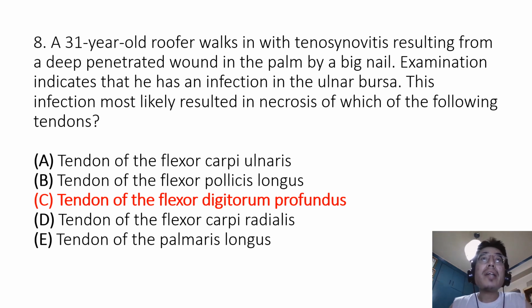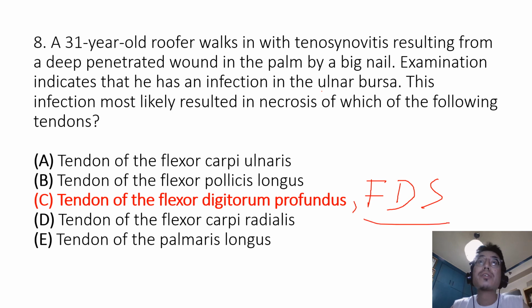And the correct answer therefore is C, the tendon of the flexor digitorum profundus, because the ulnar bursa, also known as the common synovial flexor sheath, contains the tendon of the flexor digitorum profundus, as well as the tendon of the flexor digitorum superficialis.